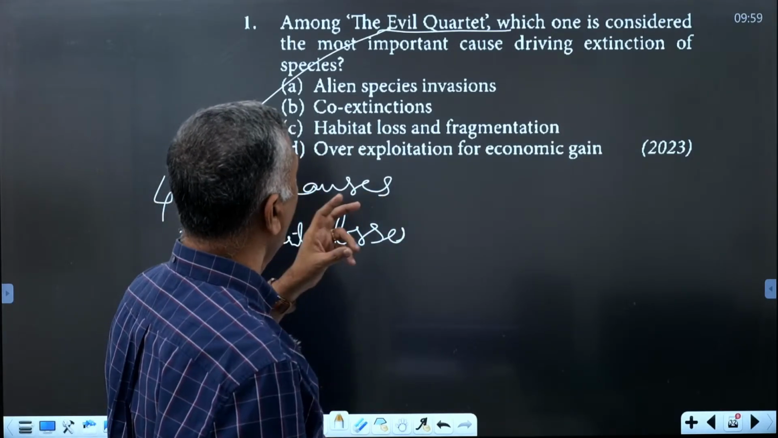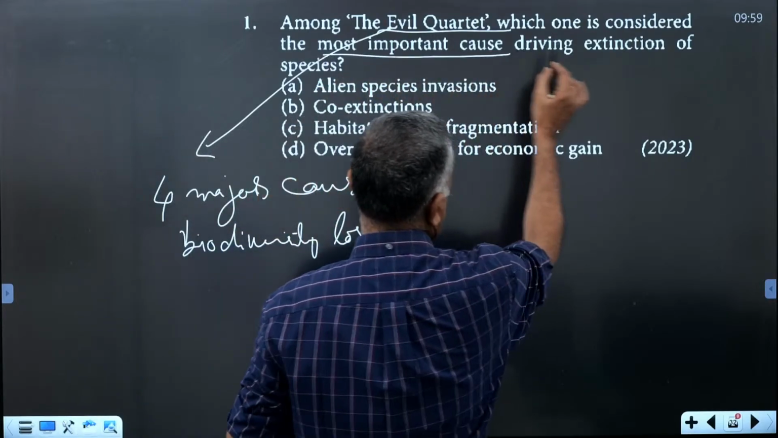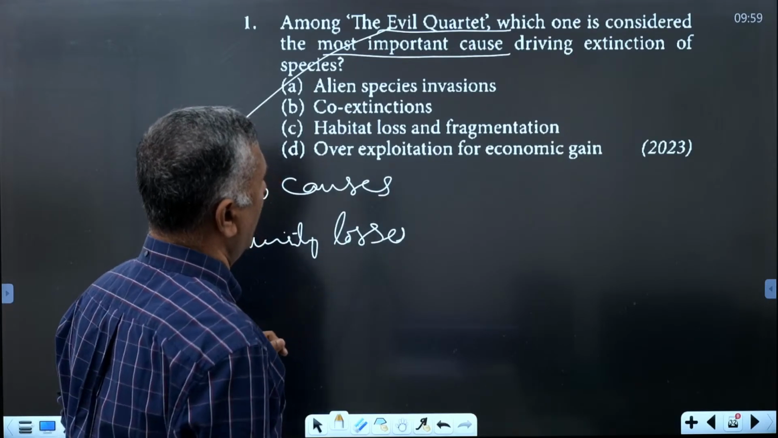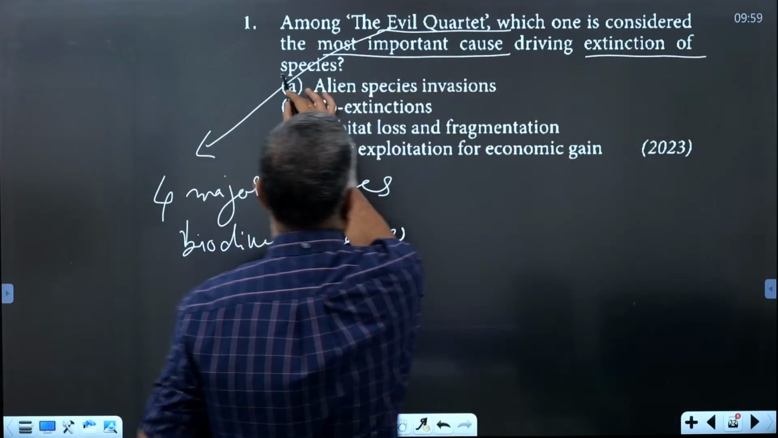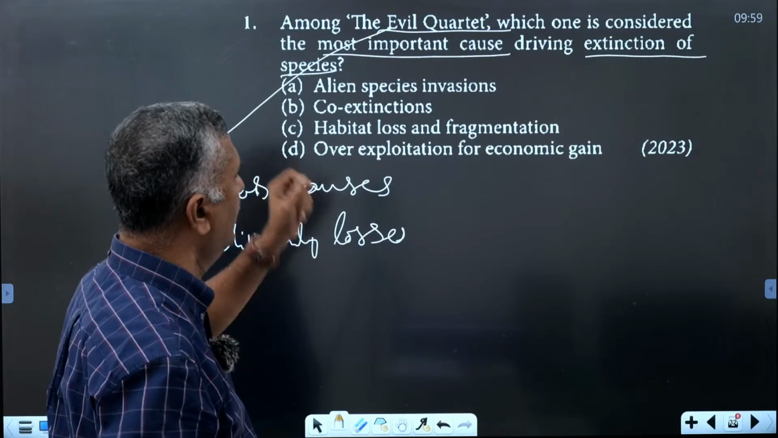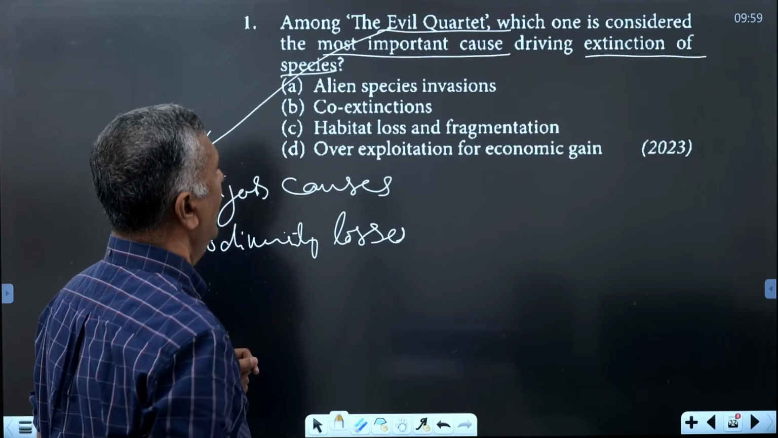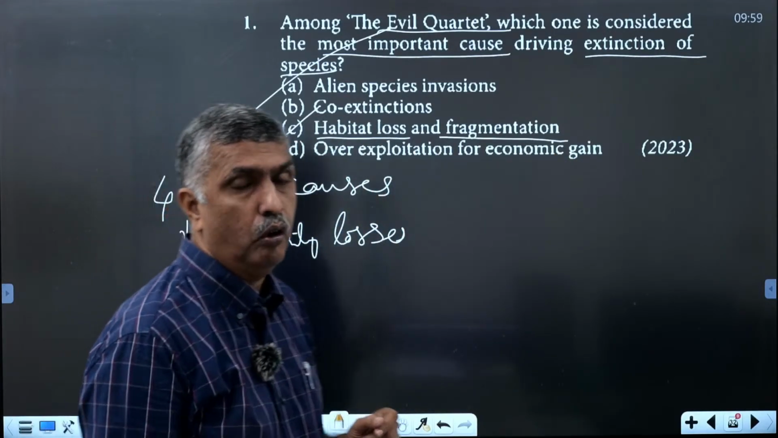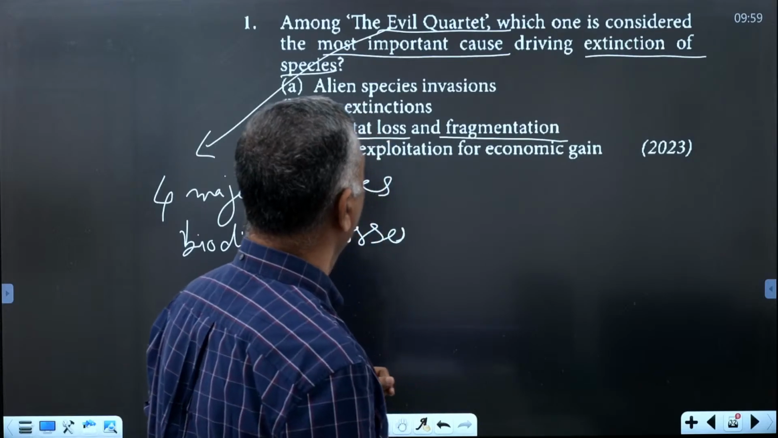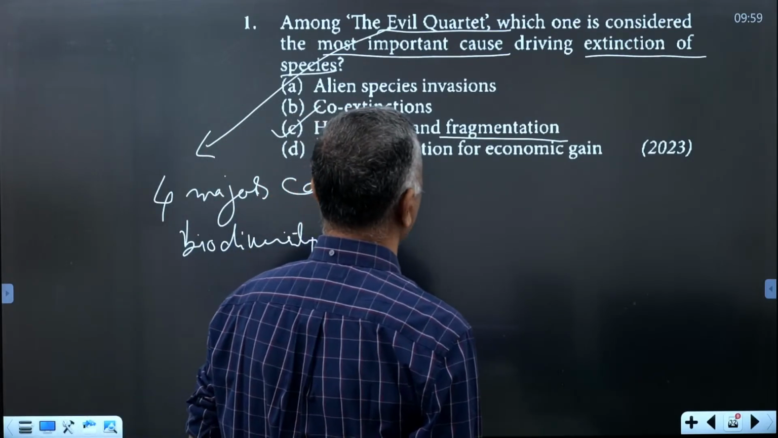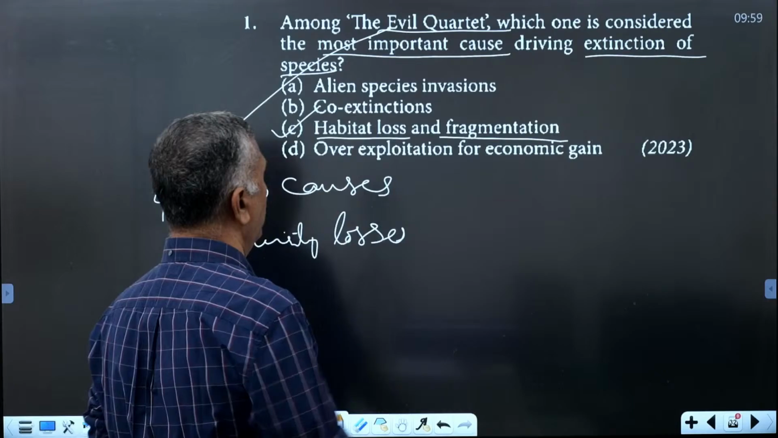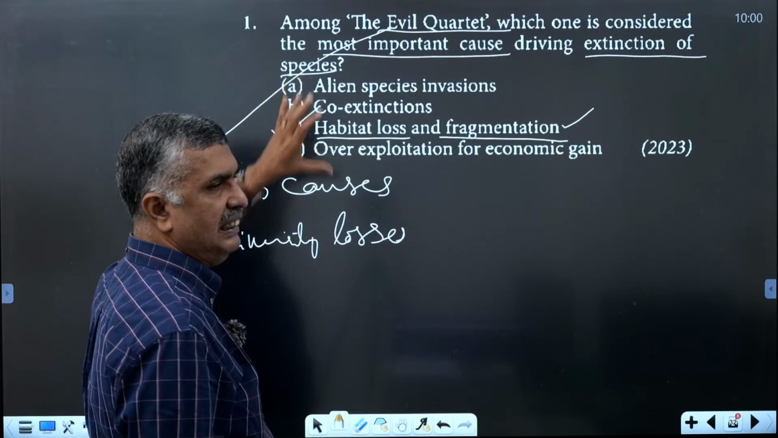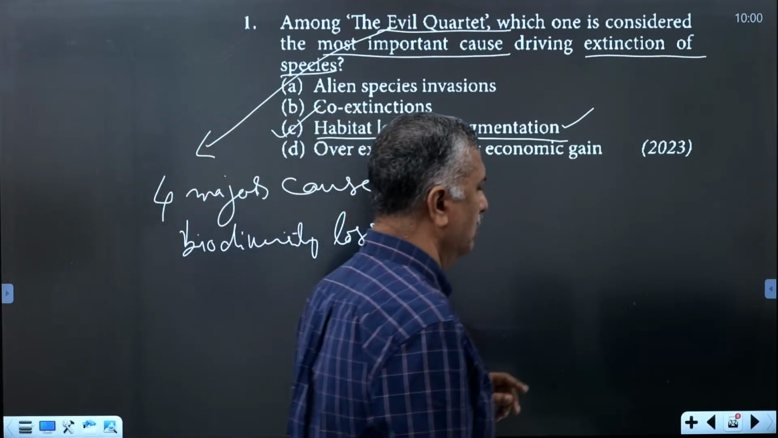Out of these four causes of biodiversity loss, which one is the most important cause driving the extinction of species? That is habitat loss and fragmentation. It is the main driving cause of species extinction. These are called the Evil Quartet, the four major causes of biodiversity loss.